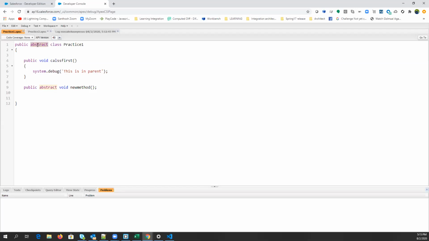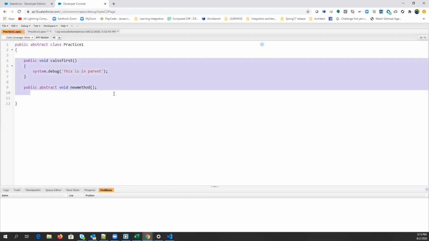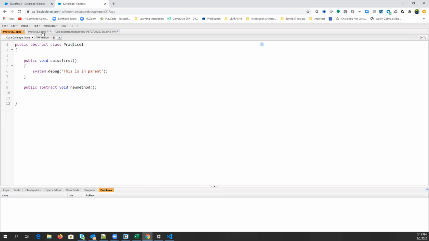In the same way, if you are writing the abstract keyword before the class, the meaning is the same, that this particular class can have some methods that are not constructed. So if you create an object of this class, then those methods will not be able to be called. Am I right? So you need to inherit it just to make sure that you access these methods, and you have to give the body of these methods.